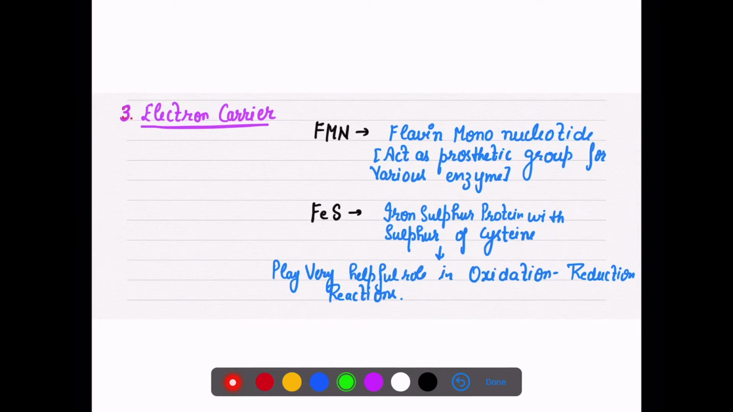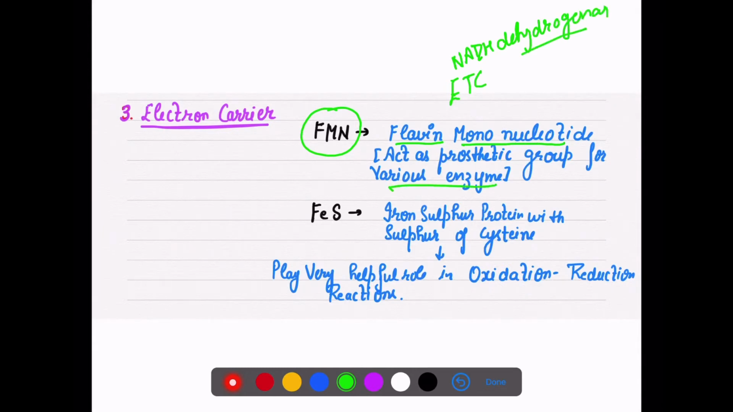Another thing we need here is the electron carriers. What are the electron carriers which are carrying the electrons? First one is FMN, flavin mononucleotide. Why is it present in ETC? Actually we are using the enzyme NADH dehydrogenase here, and this acts as a prosthetic group for various enzymes, and one of the enzymes it includes is NADH dehydrogenase. Its full form is flavin mononucleotide, so it is a helper.